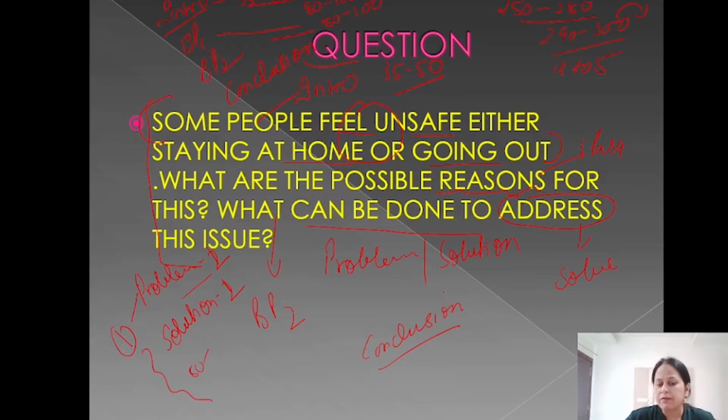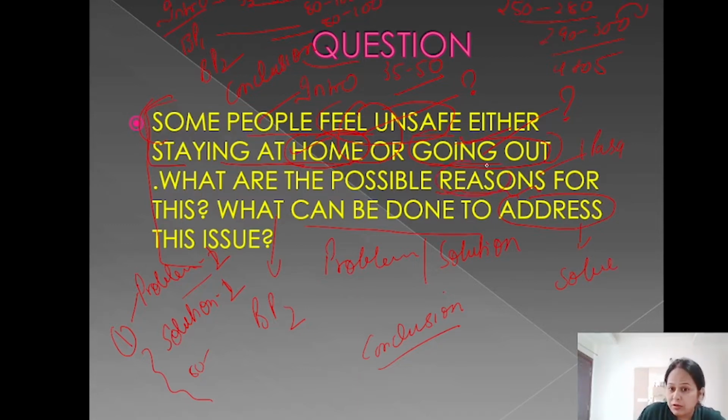one problem is also enough. Okay, now the first step is that you have to understand the question and underline the main words. So what is the main word? People feel unsafe at home, so you underline or encircle this, and going out means at home also they feel unsafe, and going out also they feel unsafe. So it is very important to understand the question. Suppose you have talked about home but you have not talked about going out, you will not get good marks. It will be considered half done. So you have to take care of this.